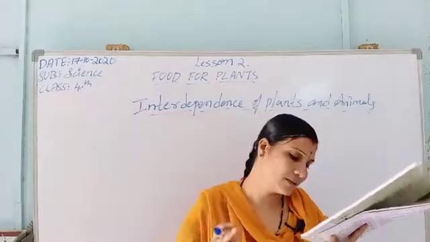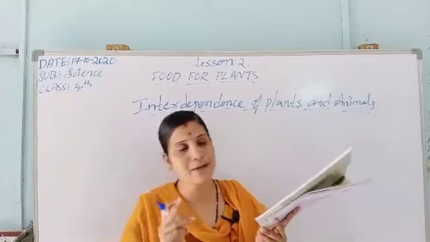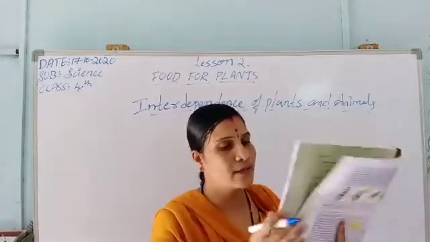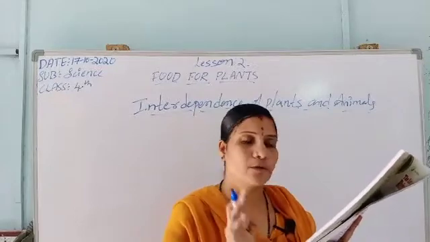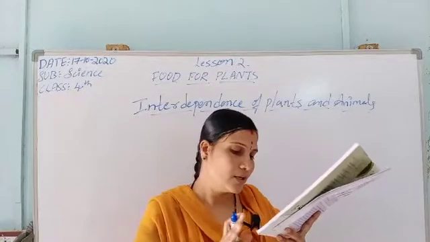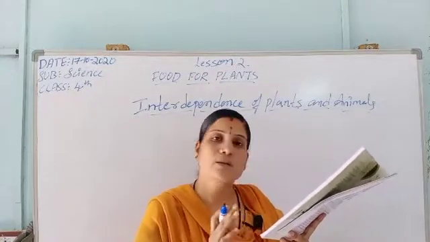The green plants are the main food producer. I explained this in the previous lesson also. They also give out oxygen.